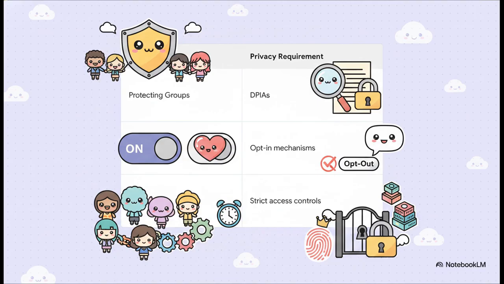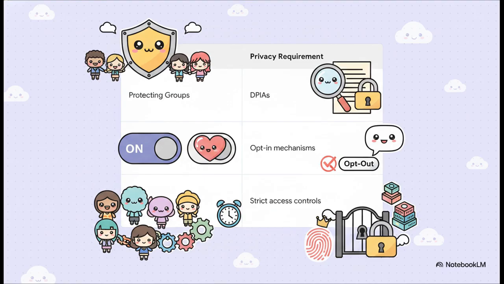Okay, let's shift our focus from the machine itself over to the people using it. Ethical goals map directly to technical requirements under this standard, and they often work hand in hand with major privacy laws like GDPR. If your goal is protecting vulnerable groups, the standard strictly requires data protection impact assessments to evaluate those risks. For informed user consent, you have to build explicit opt-in and opt-out mechanisms, plus adhere to purpose limitation, which basically means you only use the data for exactly what you promised you'd use it for.